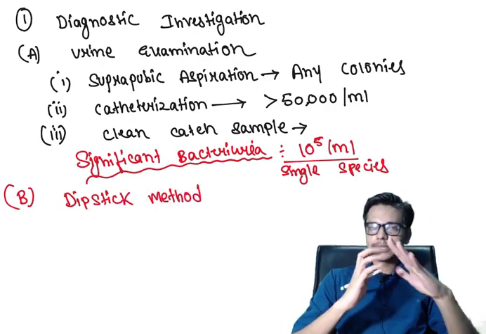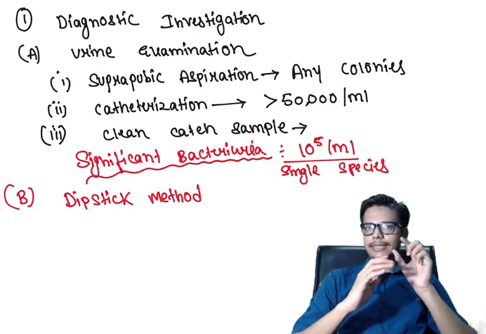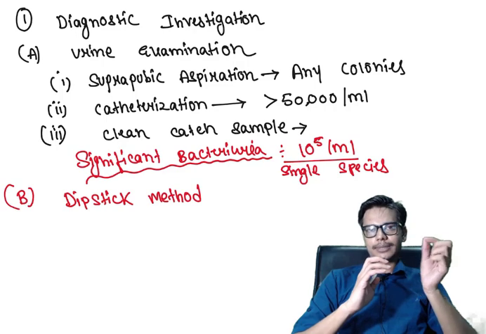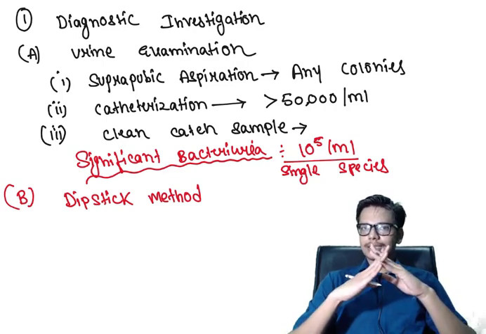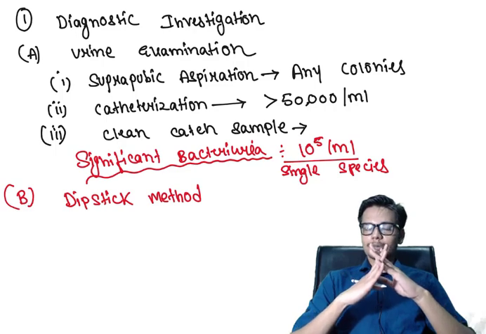What is this dipstick method? Usually the strips are sold in the market. We have to dip the stick in the urine sample, and based on the change in color due to the presence of certain enzymes liberated by the bacteria, we can confirm our diagnosis of urinary tract infection.